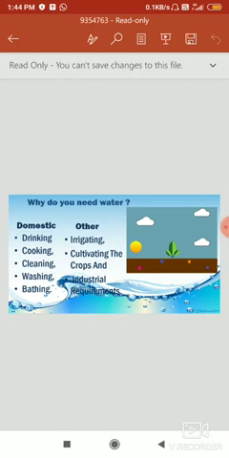Why do we need water? We all know that water is essential for every purpose. If we talk about domestic purposes, we require water for drinking. We can't even survive without drinking water for 2 or 3 hours. Cooking, cleaning, washing, bathing, all of these activities cannot be done without water. And there are various other activities also, which can be done only in the presence of water.